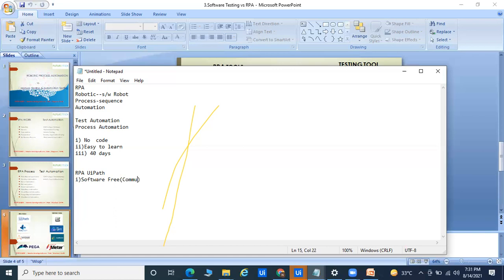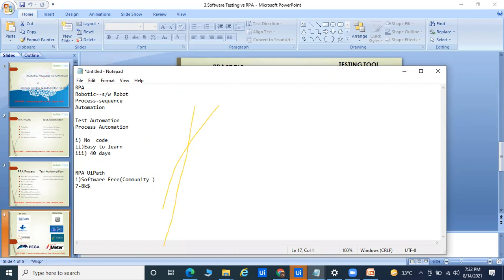So your community edition is free right now, and there is another part of UiPath called the enterprise edition. The enterprise edition is very cheap, around $7,000 to $8,000. So that's why UiPath is very cheap.